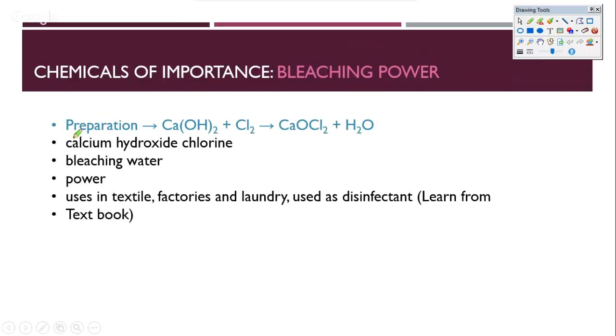So you'll realize that when chlorine gas is passed through Ca(OH)2 heavily, we end up getting CaOCl2, which is what we call the bleach in water. And when bleach is present in water, the solution is called bleaching powder. Now this is nothing but calcium hydroxy chloride. That's the official, or scientific, name of the compound bleach.